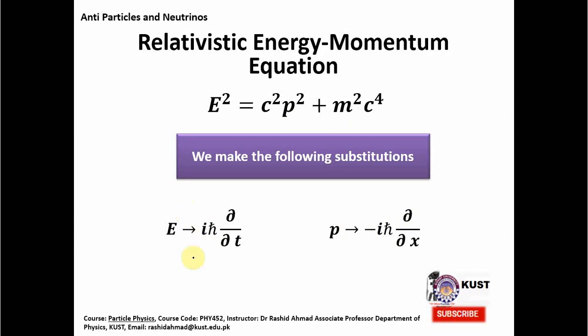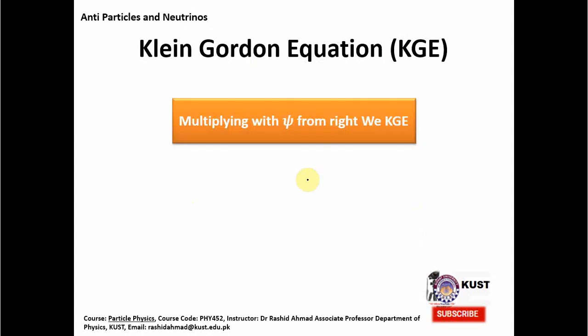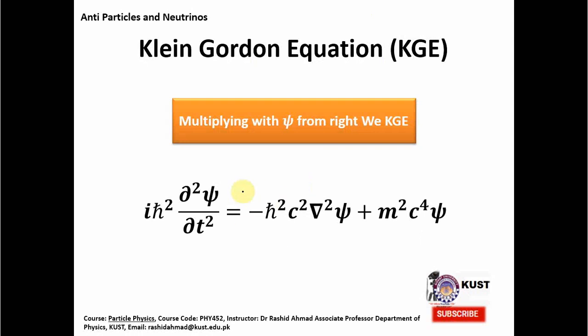So when you put these in here, for example the energy operator here and the momentum operator here, to make this equation into an operator equation, and also multiply it with psi, that is the wave function, from the right-hand side, we get a new equation which was for the first time derived by Klein and Gordon.